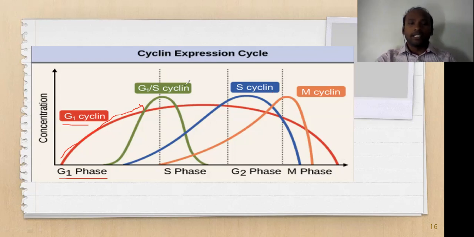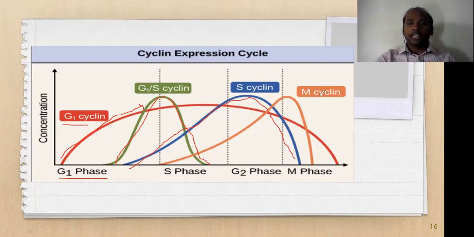If you take G1/S cyclin, its levels slowly increase and get maximum at the S phase, and then the levels go down again at the S phase itself. But if you take the S cyclin, the levels start rising from the G1 phase, get maximum at the G2 phase, and finally it ends at the initial stage of the M phase.